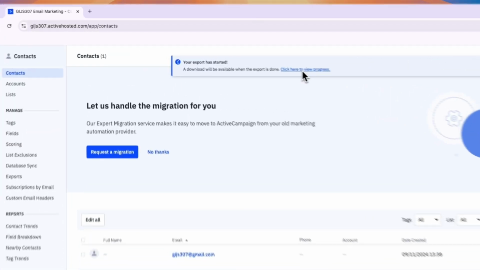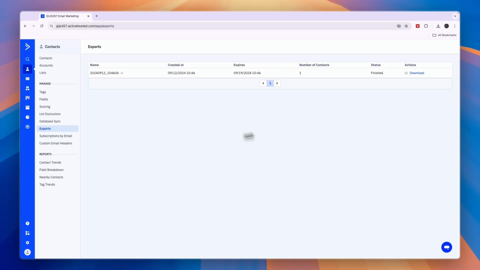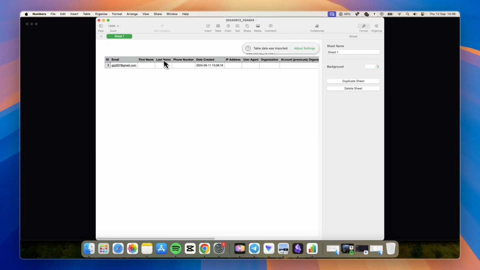so click on this link to view the progress. So you can see it right here under exports. So you will now have this export. You can now simply click download. Now if you open this file up, you will now see I have this list right here, so in this